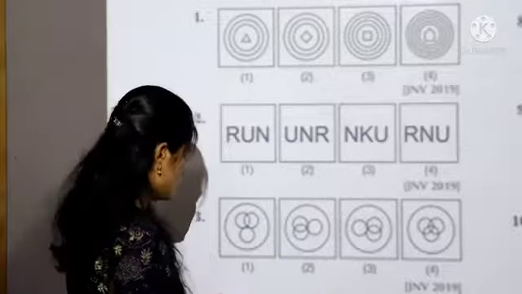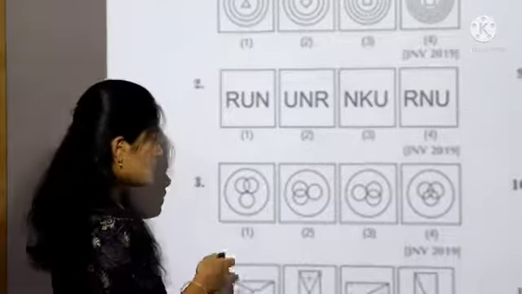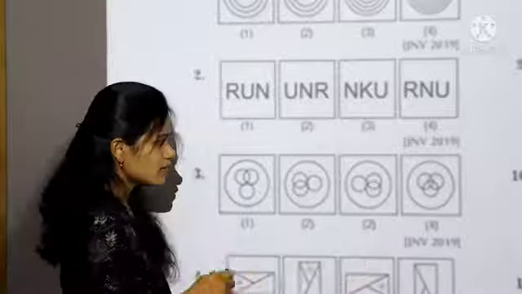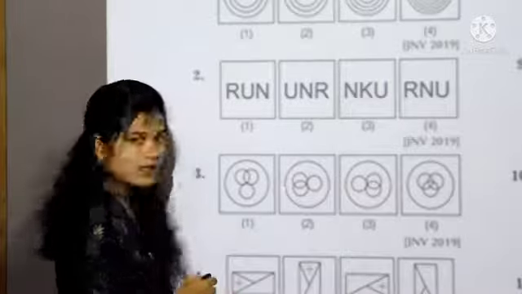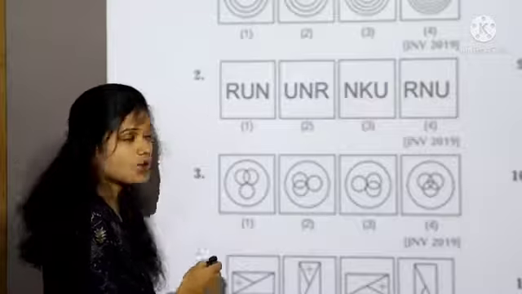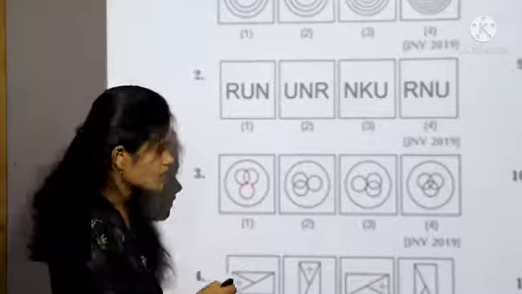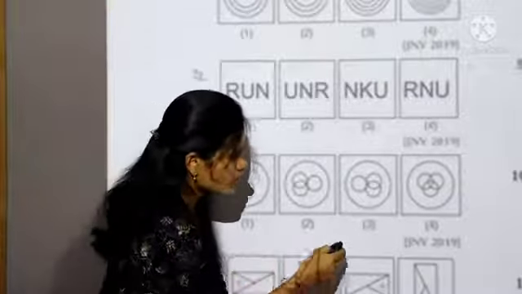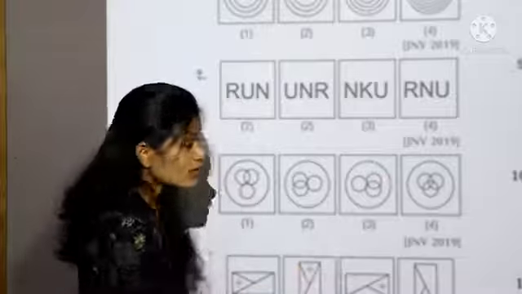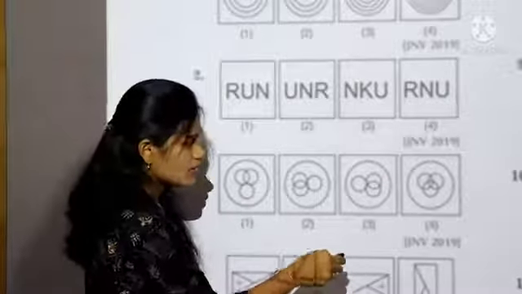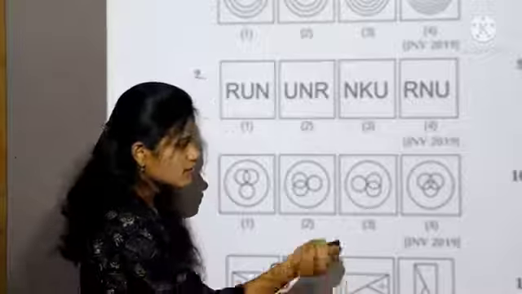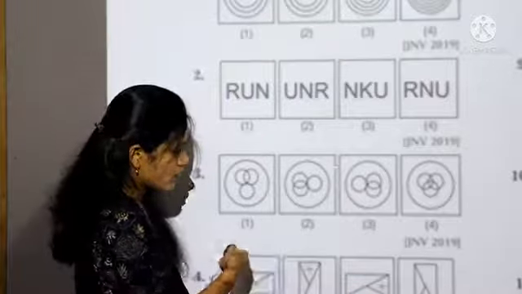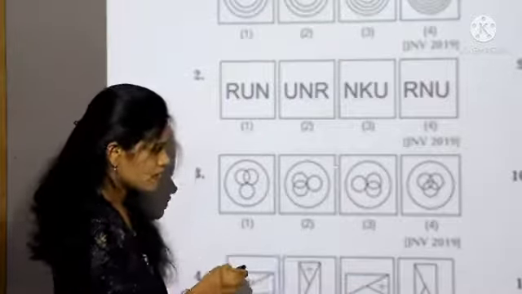Now take the third question. See, in all the boxes, 1 bigger circle and 3 smaller circles. Now see one by one. In the first box, 2 circles intersecting each other. In the second box also 2 circles intersecting. In the third also 2 circles intersecting. But in the fourth, 3 circles intersecting each other. So which is different from the others? Our answer is fourth, because in the other boxes only 2 circles are intersecting.